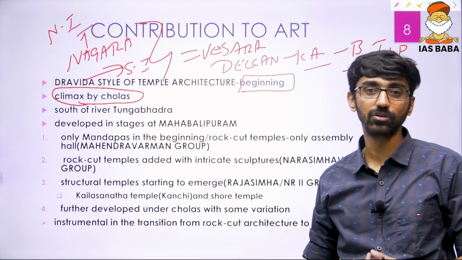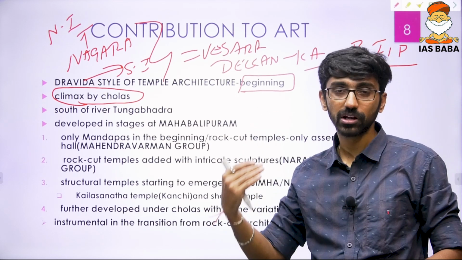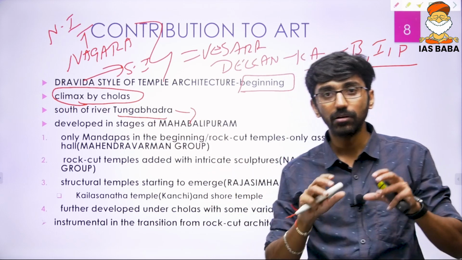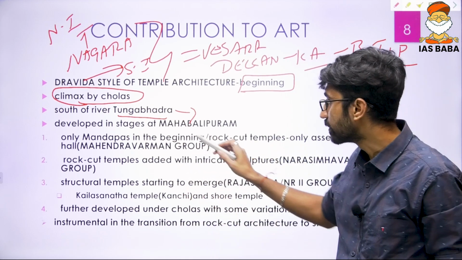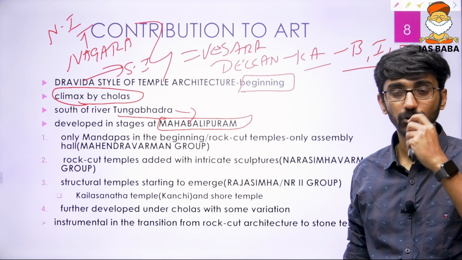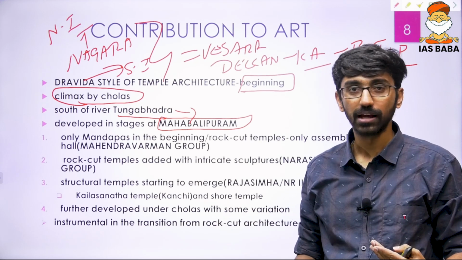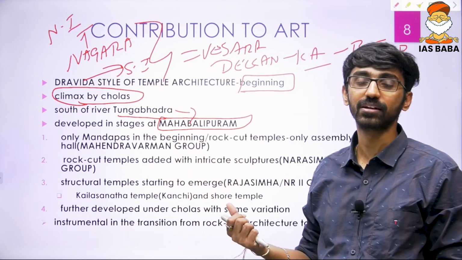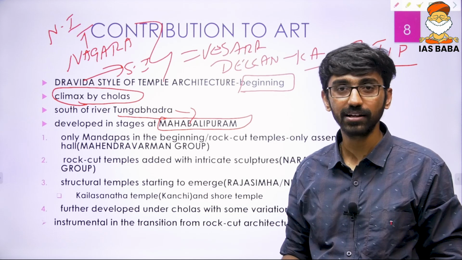We will discuss that also. Where was this art and architecture developing, geographically? South of the river Tungabhadra, one of the tributaries of the Krishna, this Dravidian architecture. One place is also a World Heritage Site, that is Mahabalipuram. It developed in stages in Mahabalipuram, under different kings of the Pallavas. All these points we covered in our prelims classes, so those points we can use in writing mains answers also.